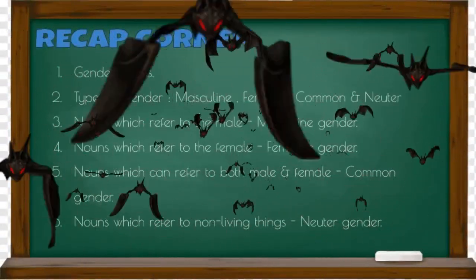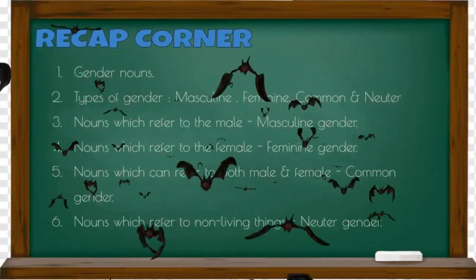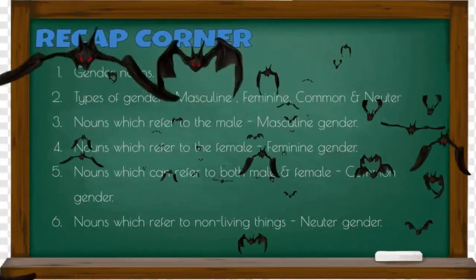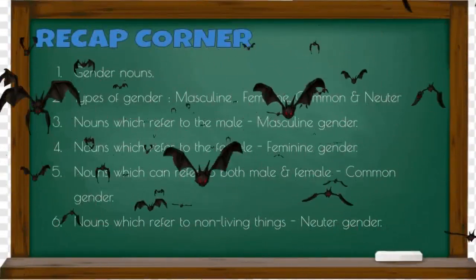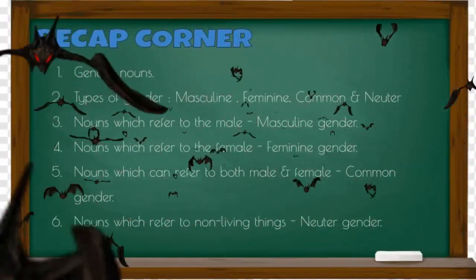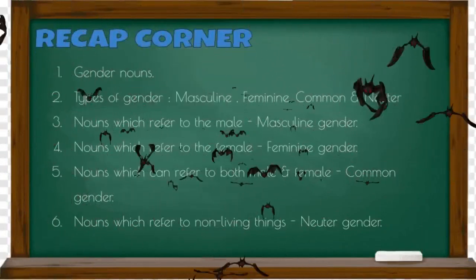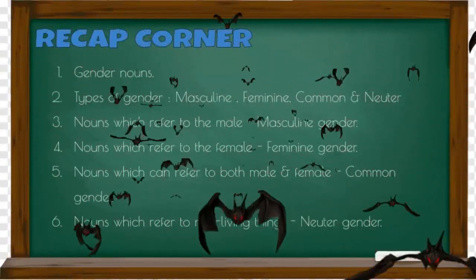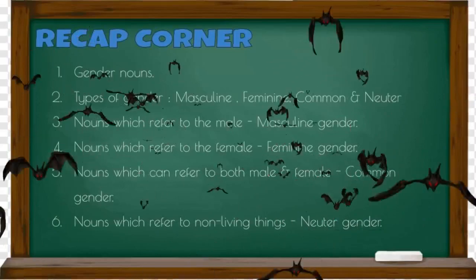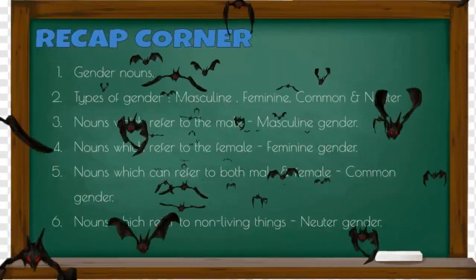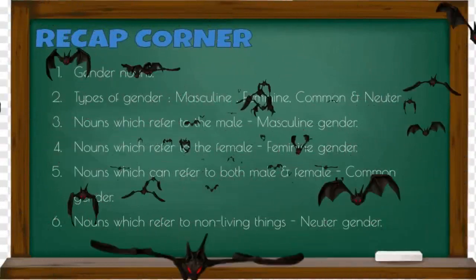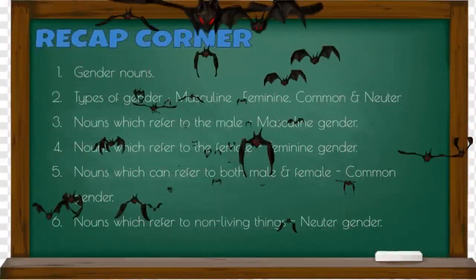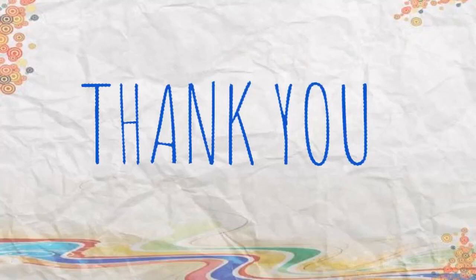And the next point is common gender. So common gender refers to both male and female. For example, doctor, teacher, student, cousin. So these are the examples for common gender. And the last one is neuter gender. Neuter gender refers to non-living things. It means lifeless objects. For example, pen, pencil, chair, etc.